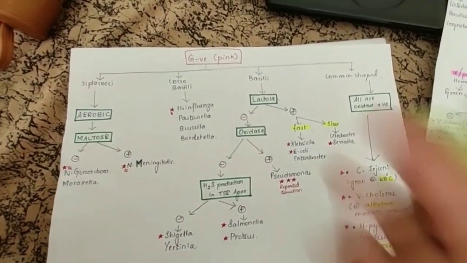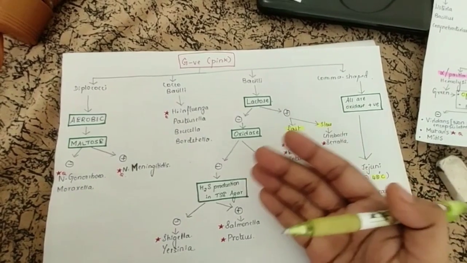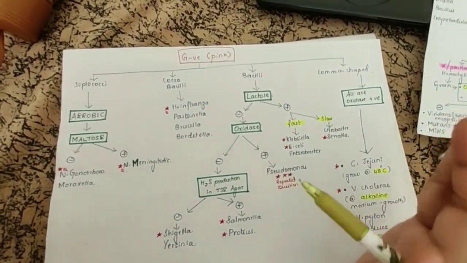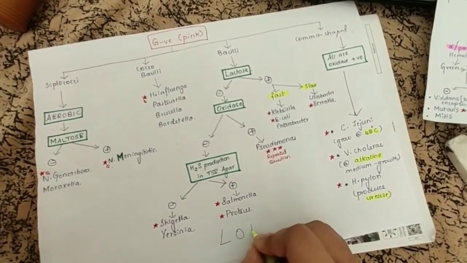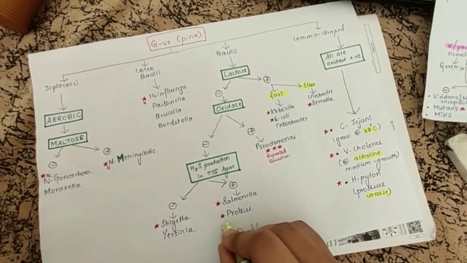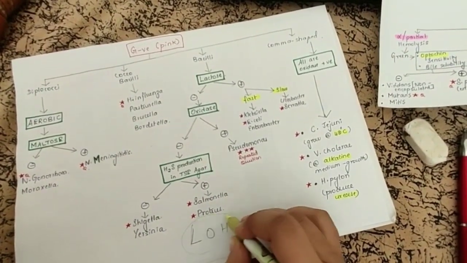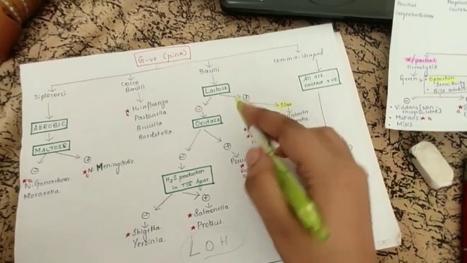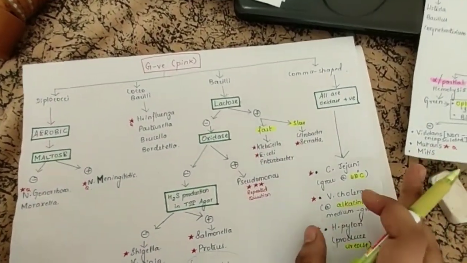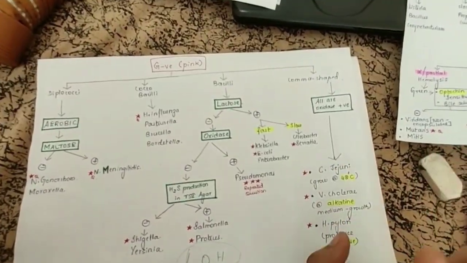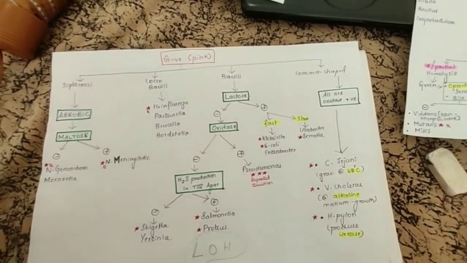So after that grand test, I kept the mnemonic LOH in mind. LOH, L for lactose, O and H. This is the order in which we are learning the tests. It is a small mnemonic, I know, but I got confused in one grand test, and I just wanted to tell.